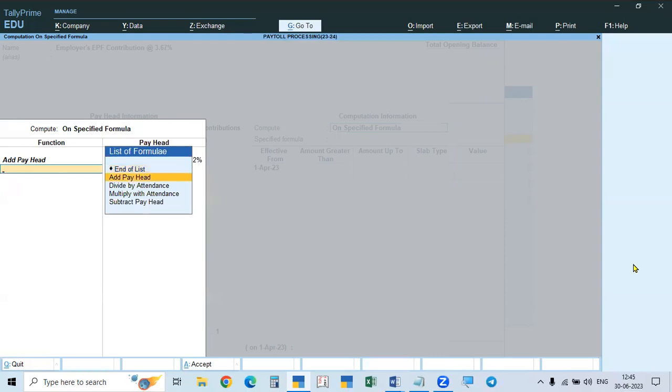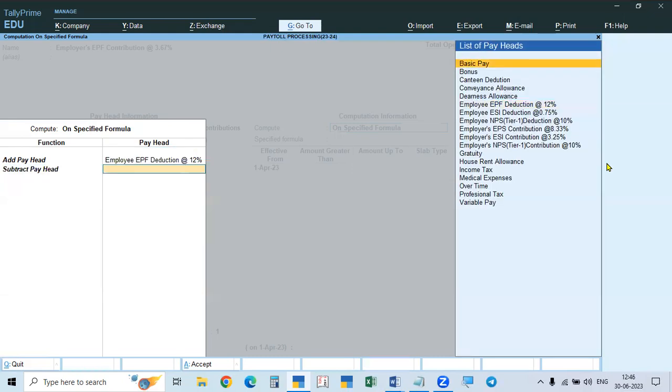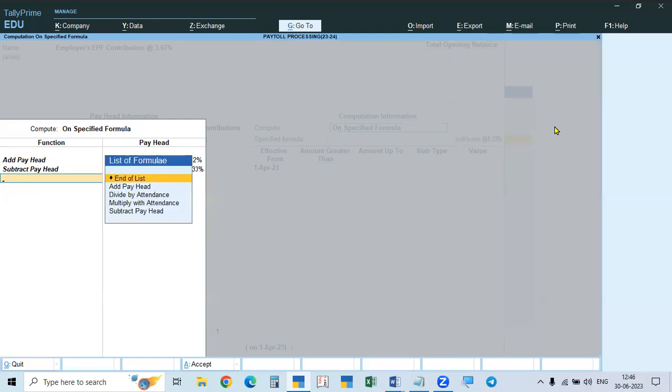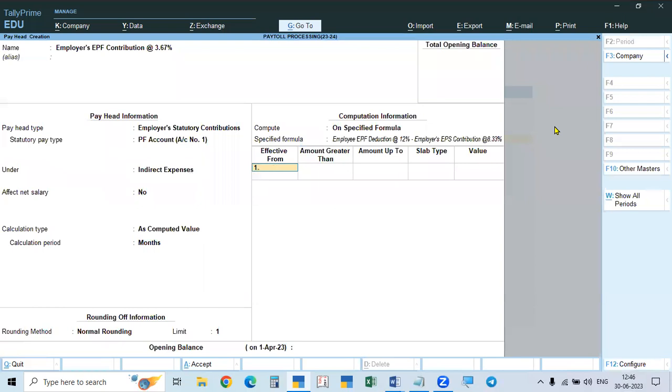So here, don't add the post. Subtract the pay head. So here, from this 12% employees deduction, from this employers contribution to EPS, the 8.33% is to be deducted. So if we deduct that, here 1,523, and here there is no limit. So here, if we deduct that, the percentage will be how much?